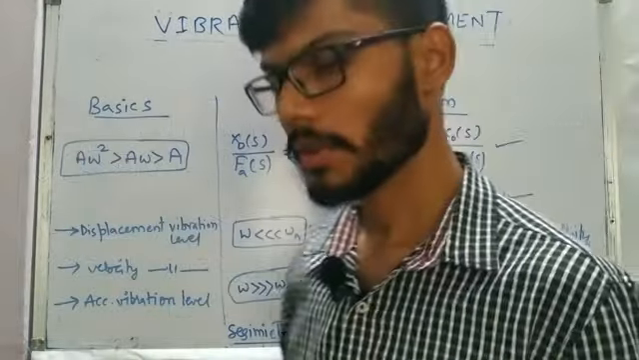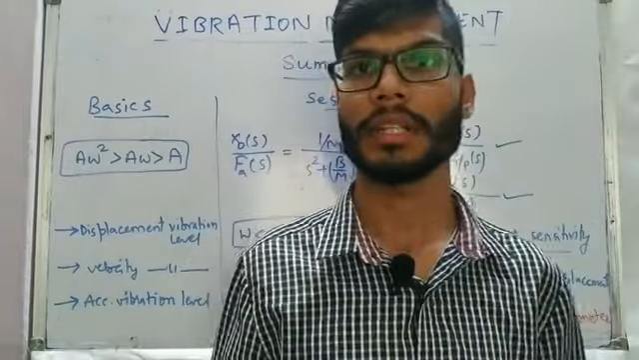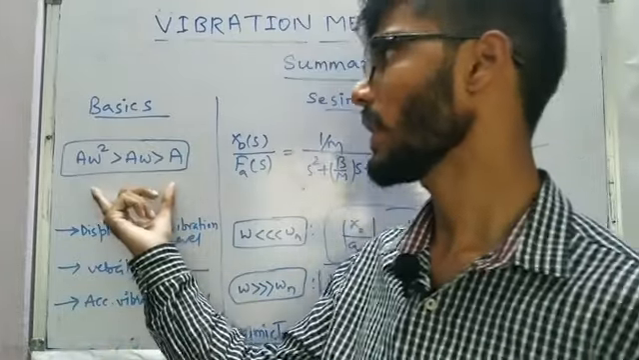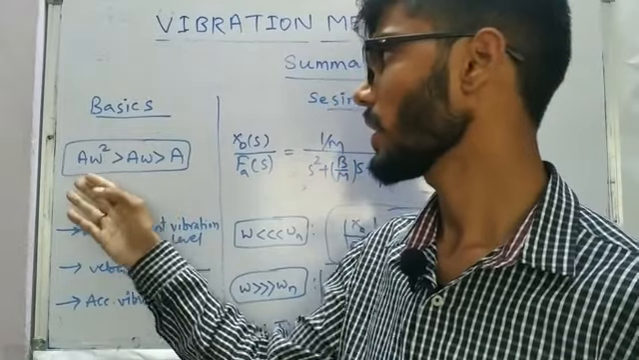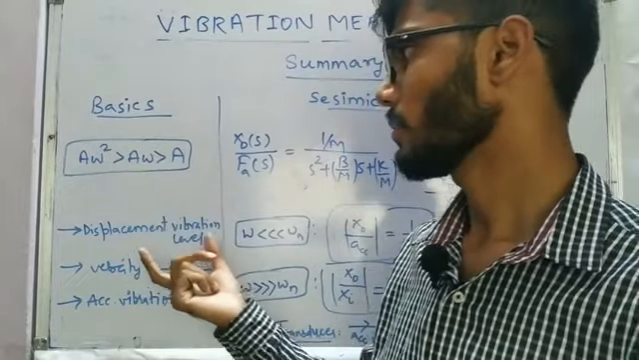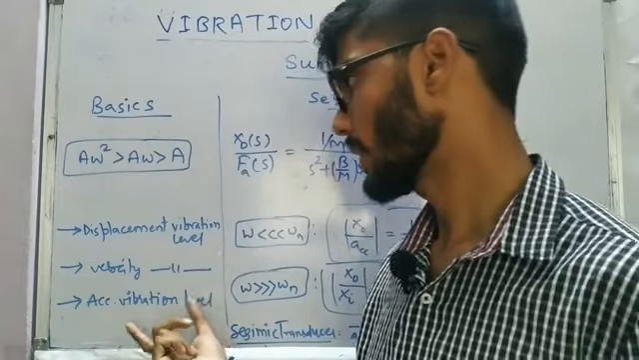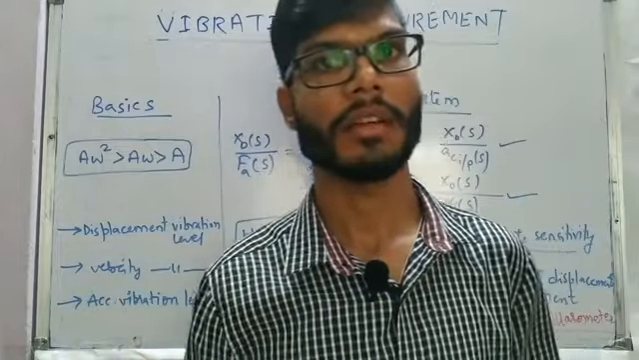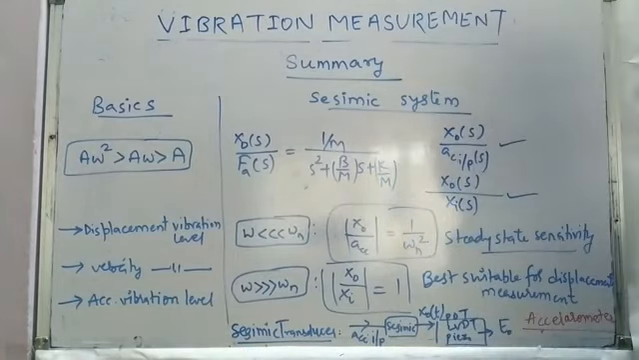In vibration measurement, we had the basic understanding that it is a phenomenon which can happen due to causes like displacement, velocity or acceleration, and we concluded that the amplitude of vibration due to acceleration is going to be much higher than that of velocity or displacement. Based on that, we had vibration levels of three types: displacement vibration level, velocity vibration level and acceleration vibration level. We also did one problem on velocity vibration level, and then we moved toward the seismic system.